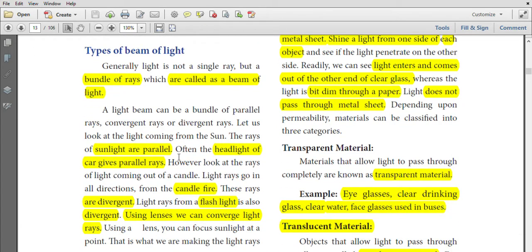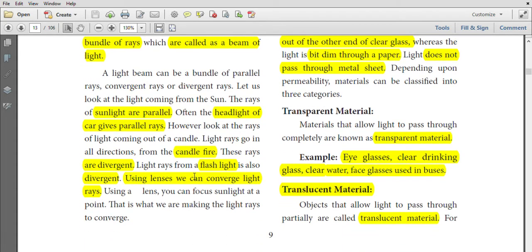Sunlight gives parallel light rays. The headlight of a car gives parallel light rays. But a bonfire spreads light in all directions, so it gives divergent light rays. A flashlight also gives divergent light rays.